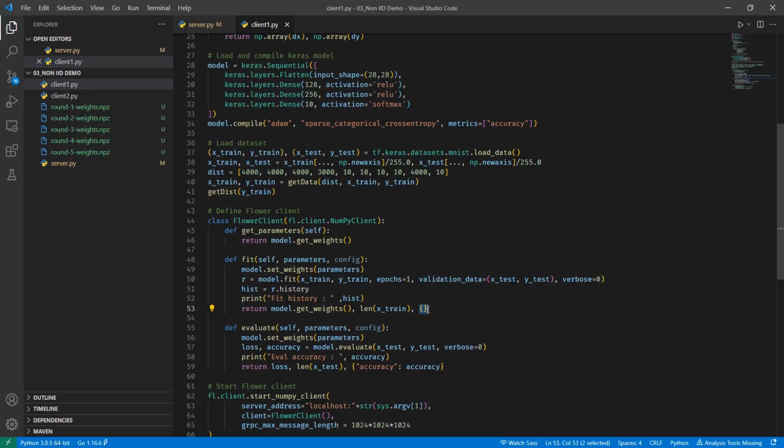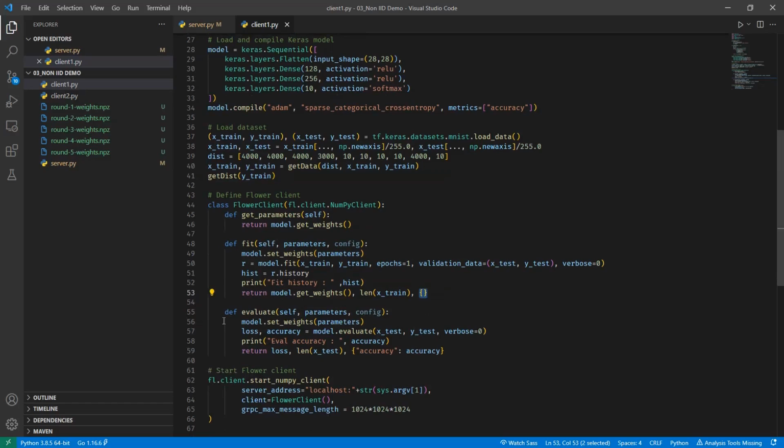This empty dictionary as of now is because I do not want to pass back any data to the server, but I could fill in all sorts of data here, like authentication tokens, then the client ID, any error message that I may want to send back to the server. All of that can be filled in here.